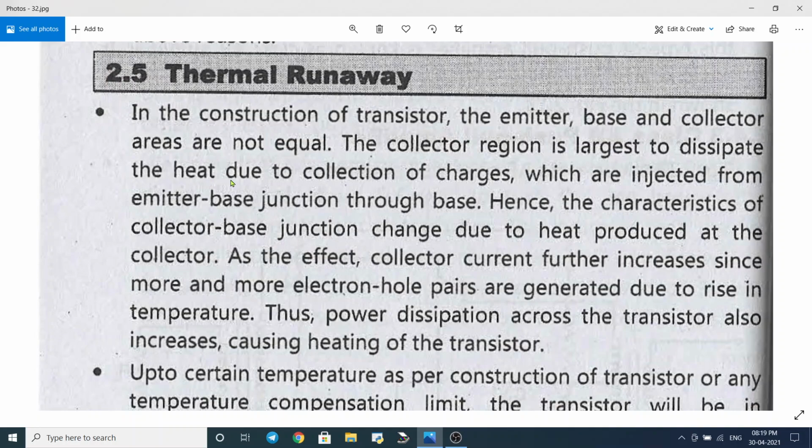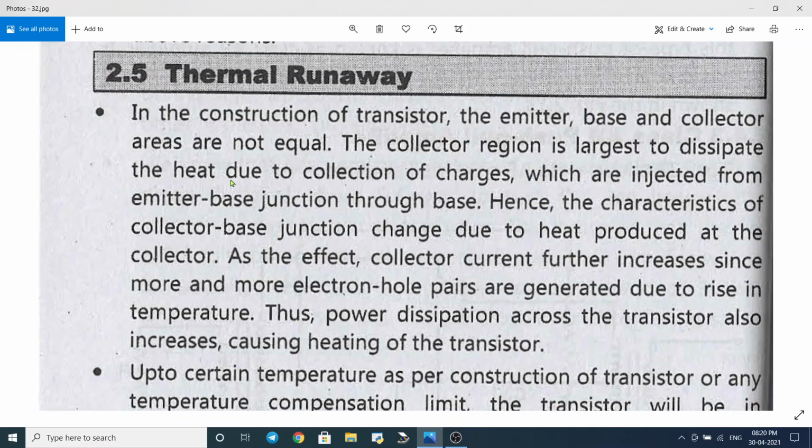And due to the heat generated in the junction, the temperature of the transistor increases. We know that current through a material depends upon the temperature. We measure the current at room temperature. But if the temperature increases, then automatically the current also increases, because the current flowing through material depends upon temperature of that material also.